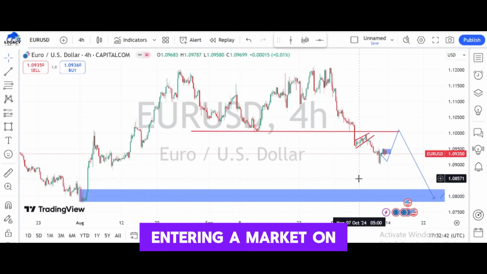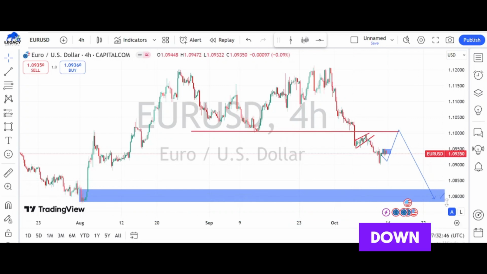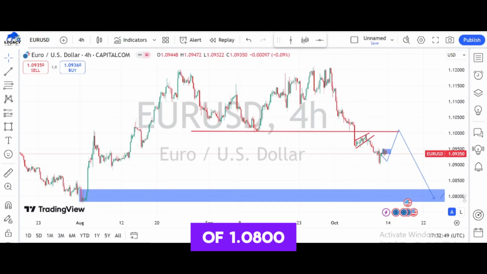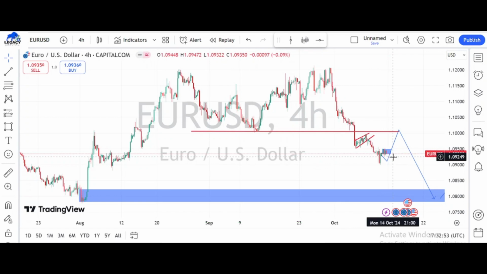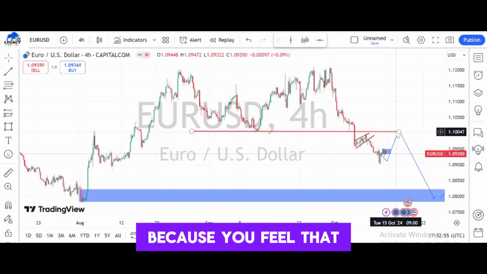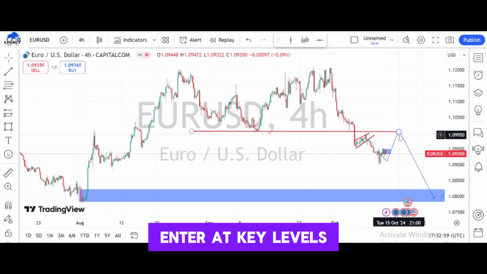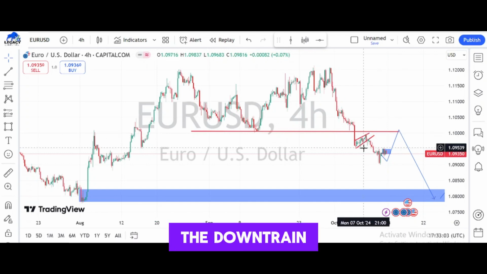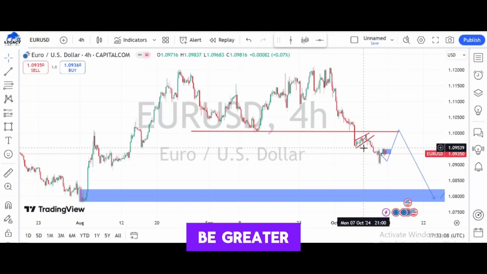So if you are entering the market on the Monday, you should be expecting the market to move down right to the level of 1.0800, but make sure you enter with stop loss and take profit. Don't just enter the market because you feel that the market is supposed to move. And make sure you enter at key levels. You don't just jump into the market because you feel that the market is in the downtrend. You wait for the levels where your risks will be smaller and your profits will be greater before you enter the market.